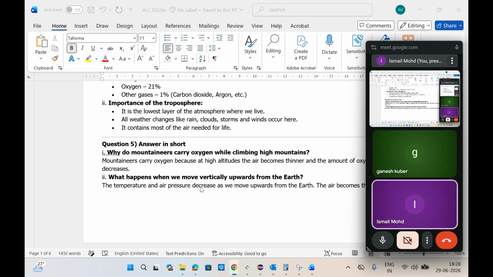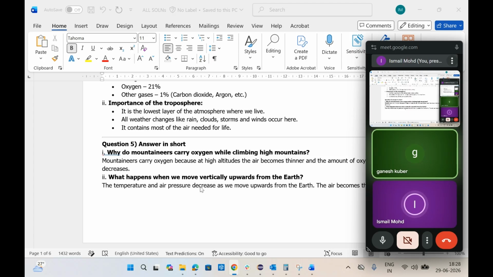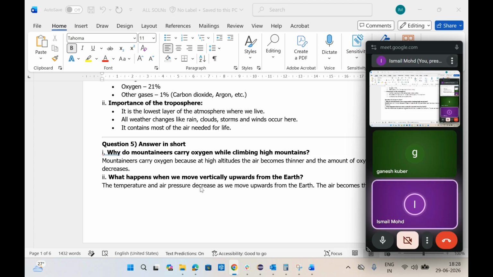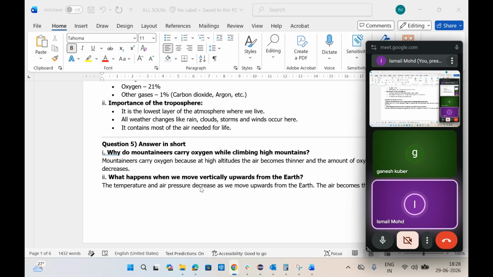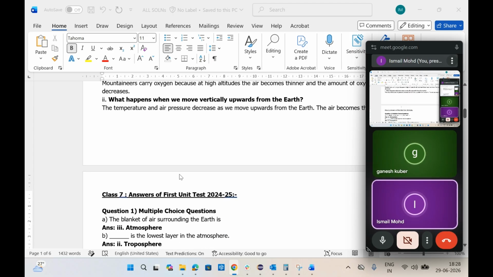Clear? Yes. What happens when we move vertically upwards from the ground, say you are going towards space? The temperature and air pressure decrease. The air becomes thinner. This is the answer. There is a decrease in temperature, and a decrease in the air pressure. The temperature decreases and the air becomes thinner, so you can write all these things. This is the 24 paper.